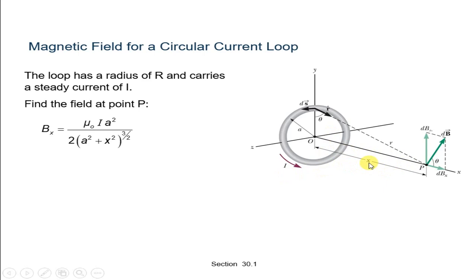Consider a conducting element ds of the loop, as shown in the figure. The magnetic field magnitude dB due to ds is given by the Biot-Savart law. It equals mu 0 I upon 4 pi into I ds cross r upon r square.